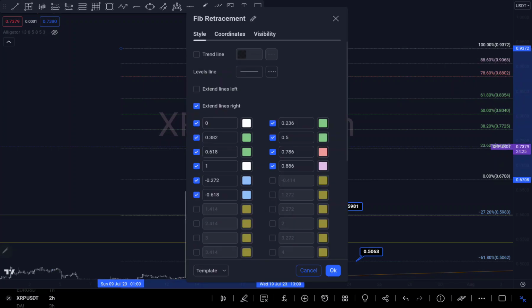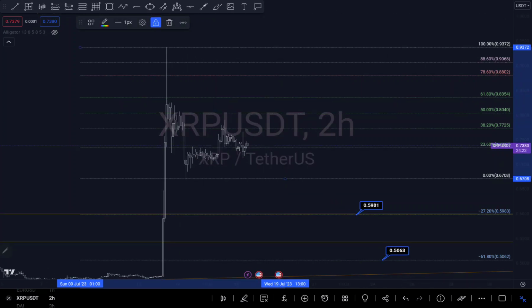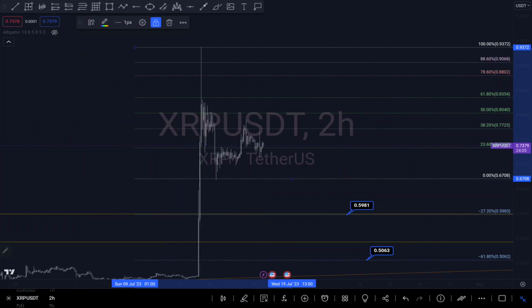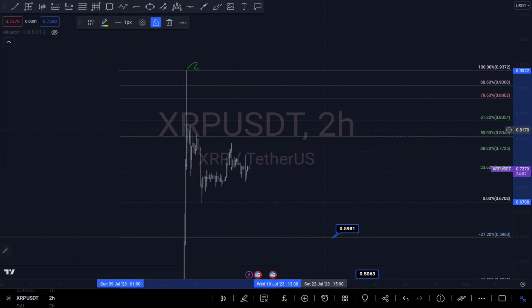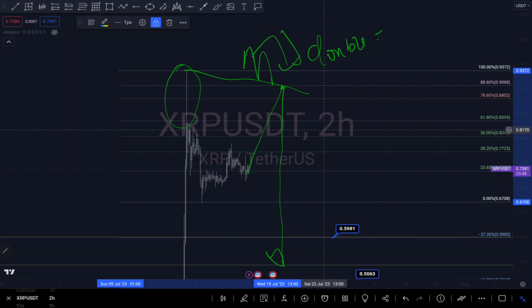If I zoom in a little bit, we can see it rejected off this level, and we came with this engulfing candle. So there's a possibility that it's just coming here to retest and continue to push to the downside to my first target or my second target. Another possibility I'm seeing is that, because of this weak rejection, sometimes price comes up a little to fill almost all that weak rejection before it continues to the downside. So it will probably give an M pattern, which is a double top, and a double top is also a reversal pattern.